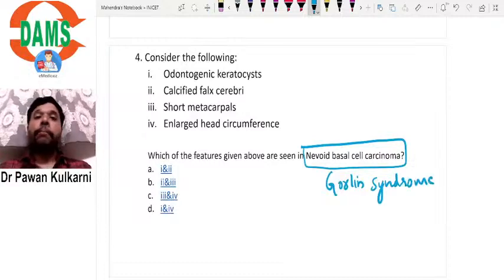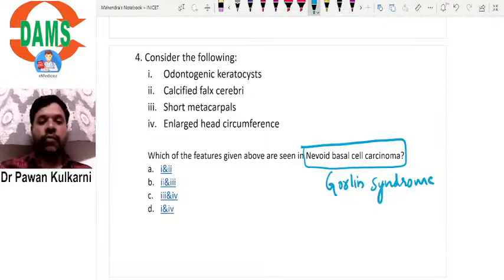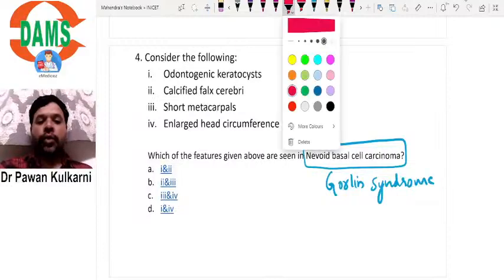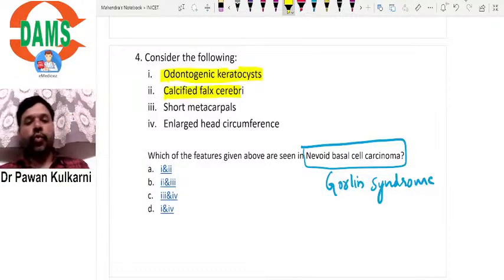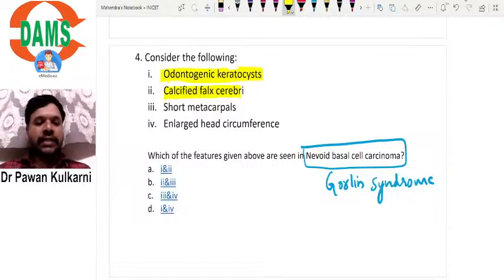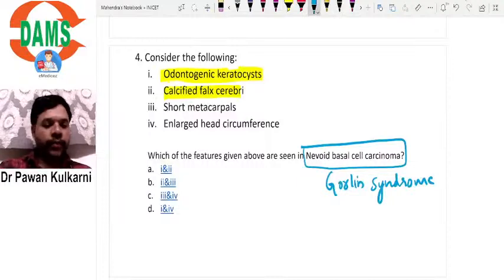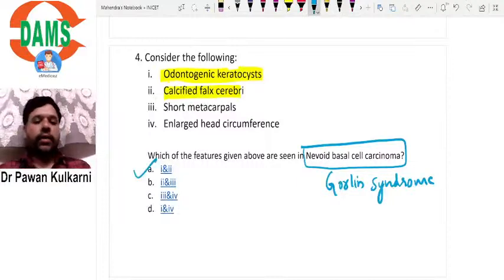We see basically multiple odontogenic keratosis. Along with that, we also see calcified falx cerebri. So 1 and 2 are correct. We don't see short metacarpals. We don't see enlarged head circumference. Okay, so 1 and 2. So what is the correct answer? Obviously here the correct answer should be A. So multiple odontogenic keratosis are seen and falx cerebri is calcified.